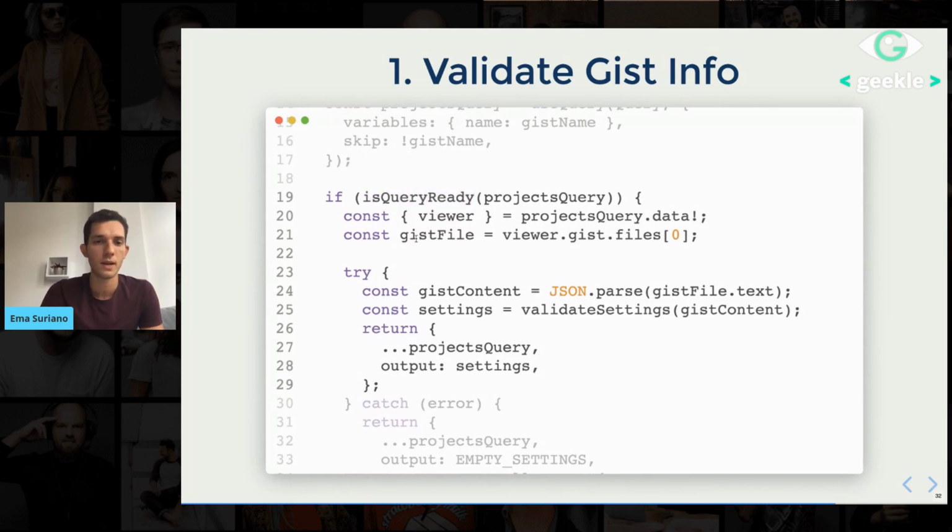From there, I'm getting the gist file, and then from the gist file, I'm getting the gist content, parsing it to JSON. With this content, it's actually raw. It's something that came from the JSON parse, and then I'm validating it. And at this moment, I'm just returning it as an output inside here.